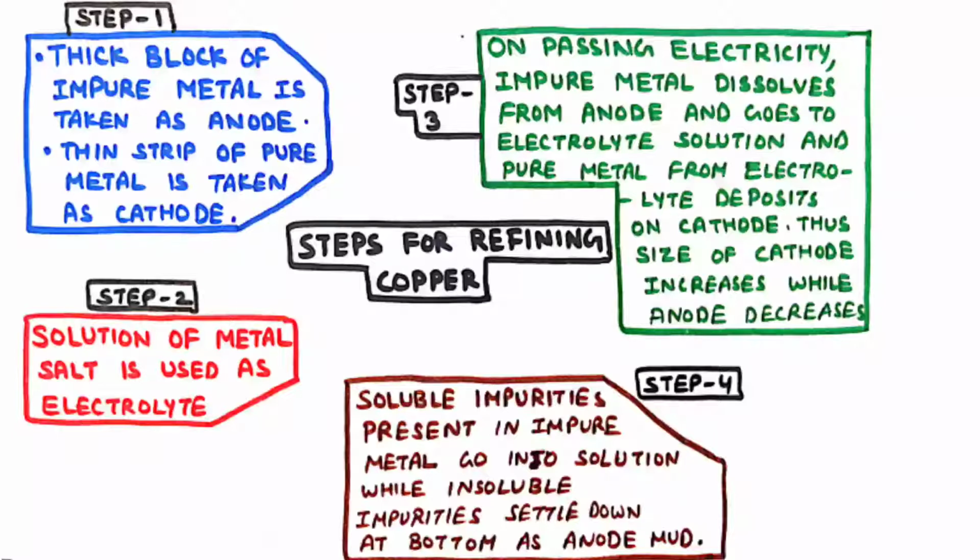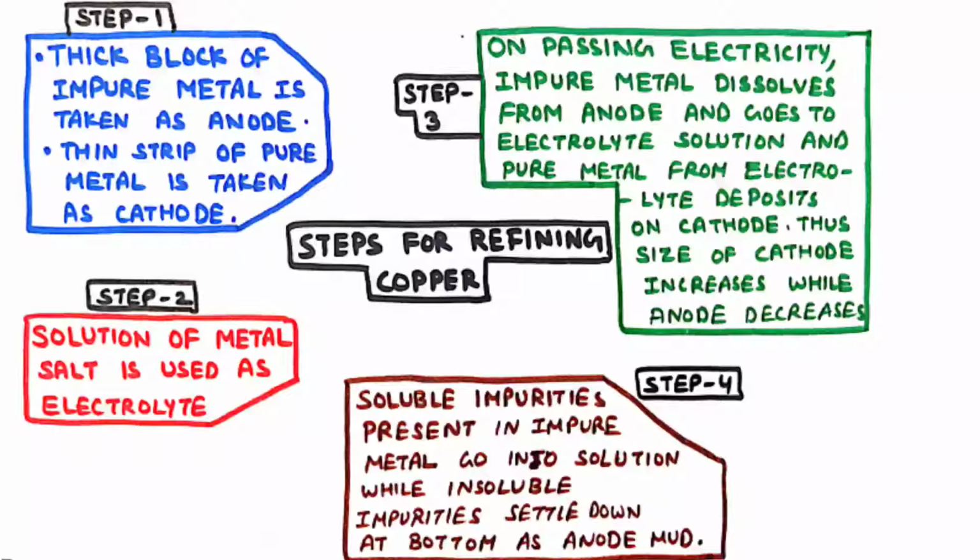Step 2. A solution of the metal salt is used as electrolyte. So the metal which we are trying to refine, its salt solution is taken as electrolyte. For example, if we are trying to purify copper, then the electrolyte will be copper sulfate solution.